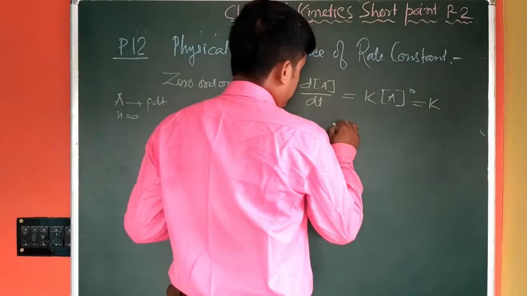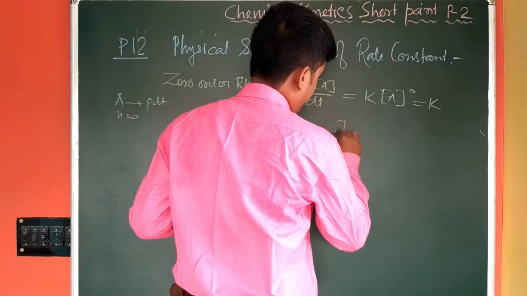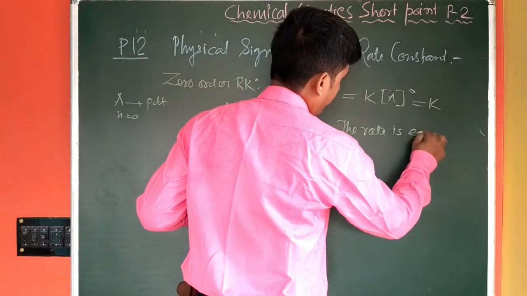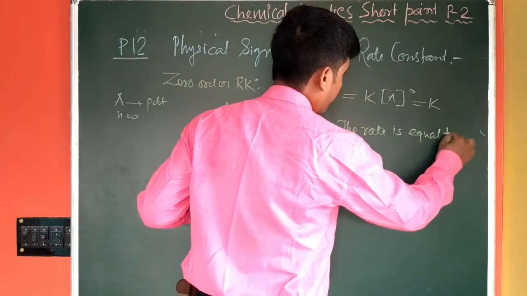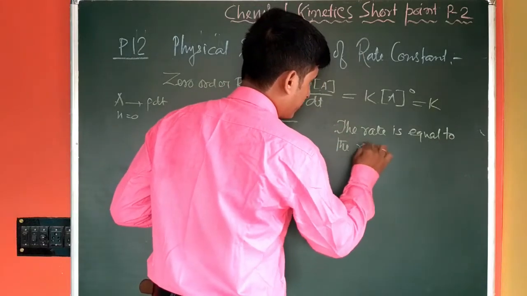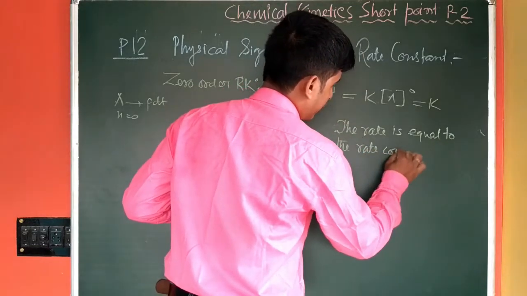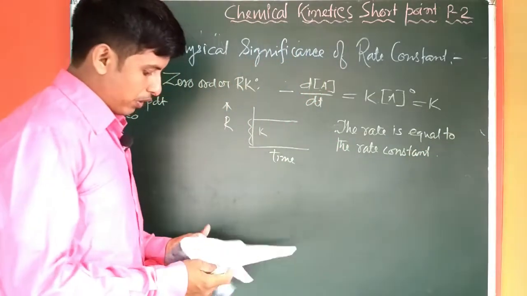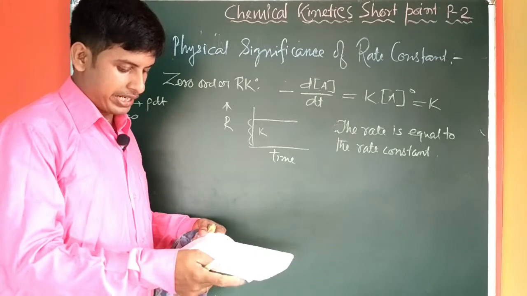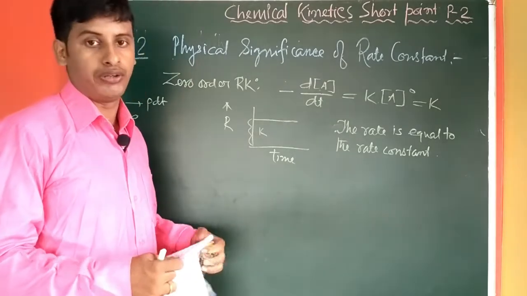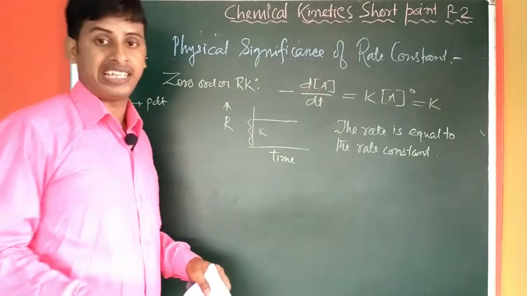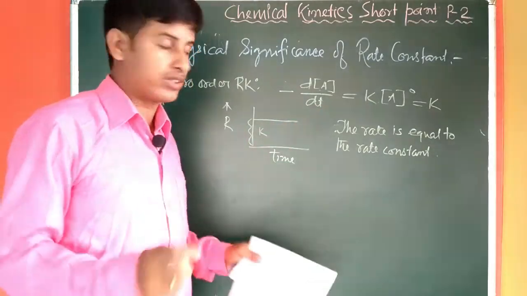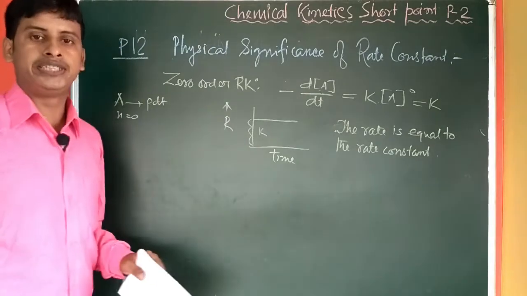So the rate is equal to the rate constant. For zero order reaction, the reaction proceeds with a uniform rate, and that rate is equal to the rate constant. So that is the physical significance of rate constant in case of zero order reaction.